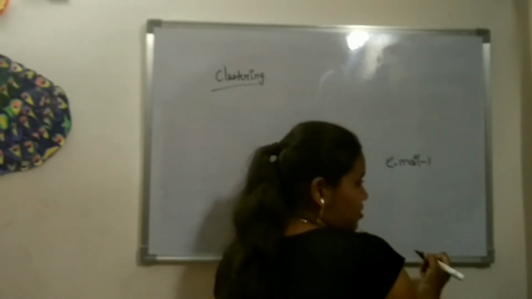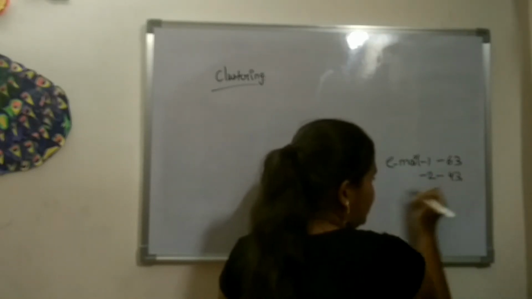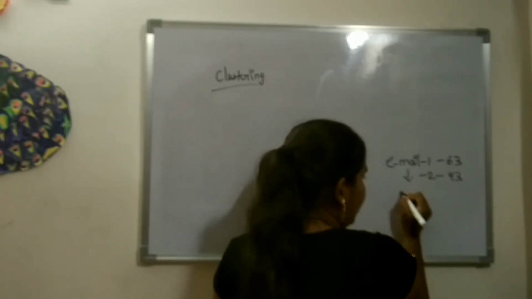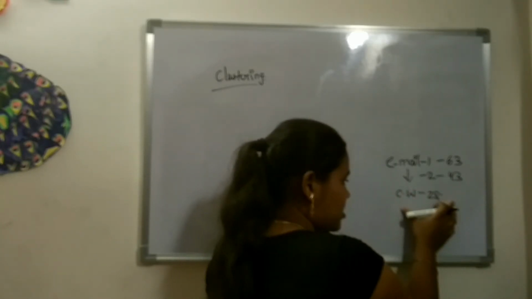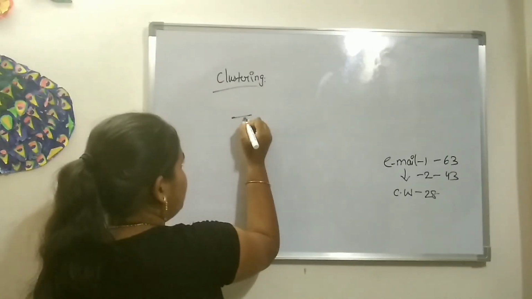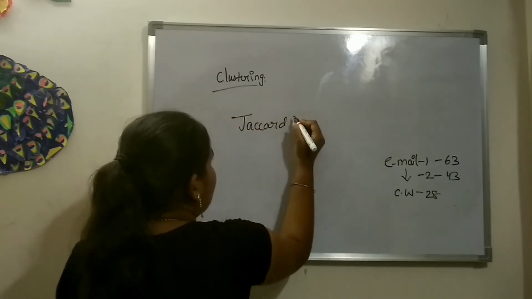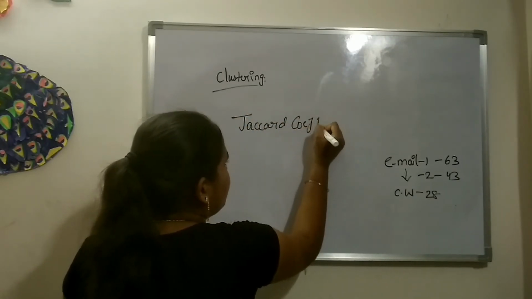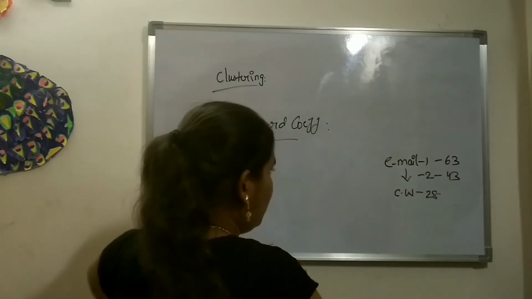Now, suppose my email 1 consists of 63 words and my email 2 consists of 43 words. From these two emails, I have 28 common words. Okay, I just consider this case. By this I take a measurement, and that measurement is known as the Jaccard coefficient. Right? So how would this Jaccard coefficient be calculated?